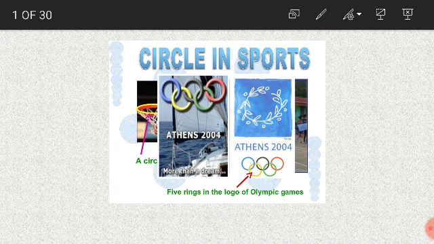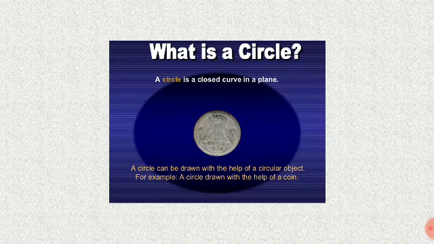Given examples for a circle: ball, ring, bangles. Next one, Olympic rings, etc. Okay, so these are the examples for the circle. An example of a circle in sports: the Olympic rings, the Olympic games. There are 5 rings in the logo of the Olympic games.